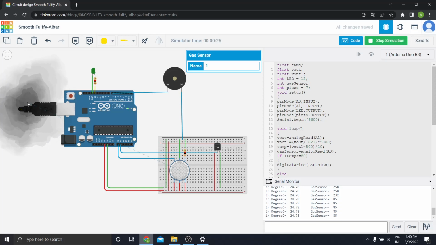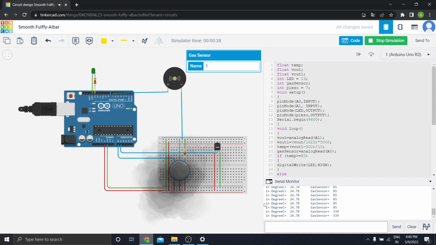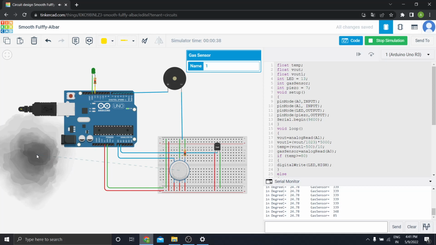Let me show it to you again. As you can see, the gas sensor value is increasing, and after some time it becomes constant. And when I take it away from the sensor, the buzzing stops. Okay, this was my second DIY project.